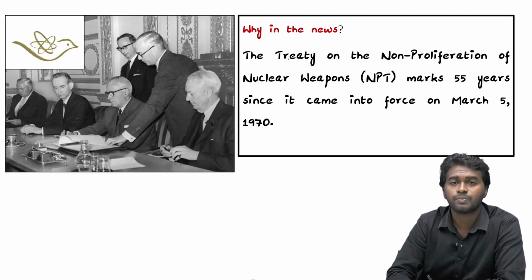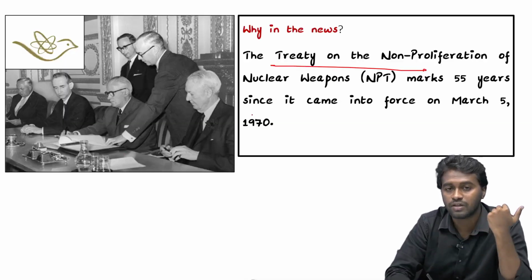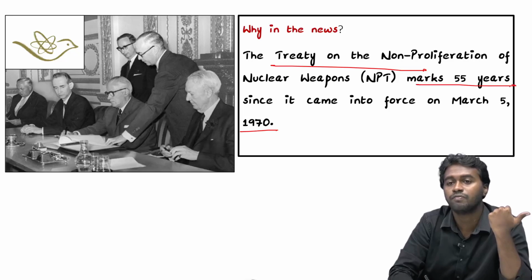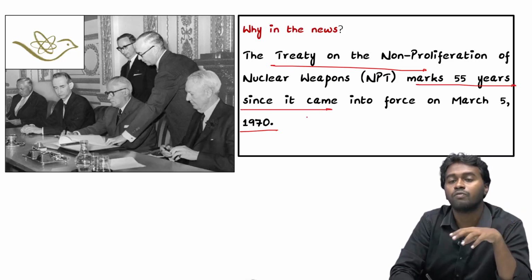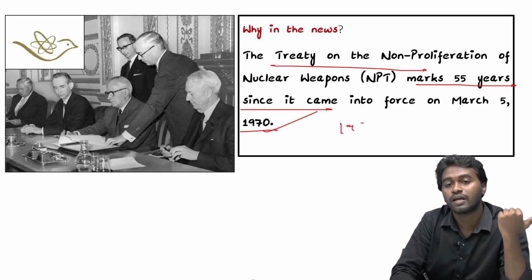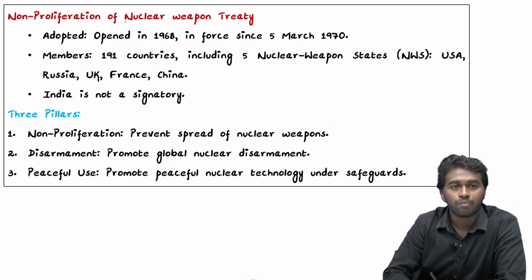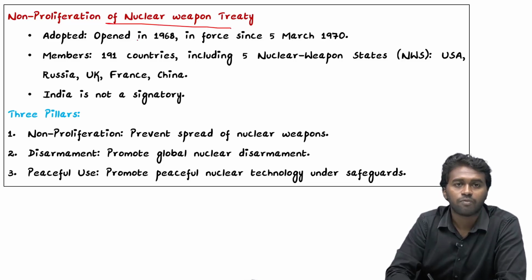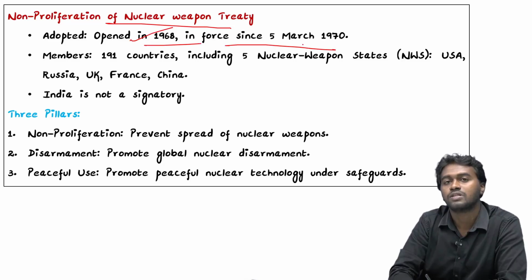Why are we discussing this? Because 2025 marks the 55th year of the non-proliferation treaty. It was signed in the year 1970, but it was introduced in the year 1968. And here we can see some of the important facts about the nuclear non-proliferation treaty. It was opened in the year 1968 and came into force in the year 1970.